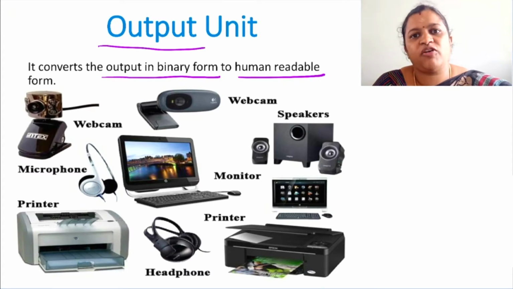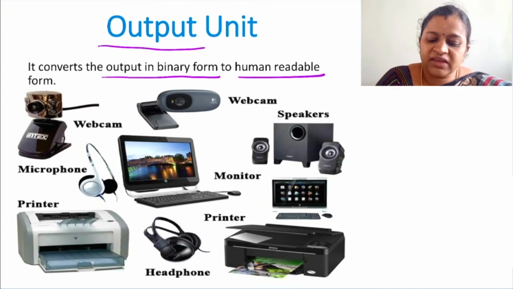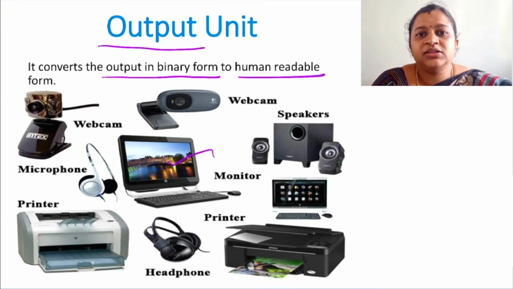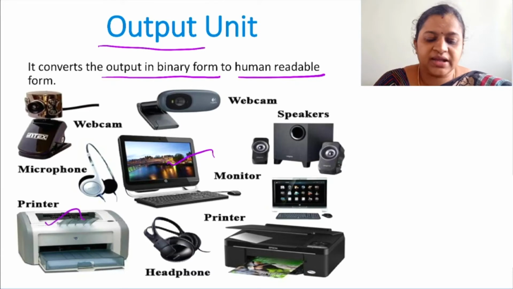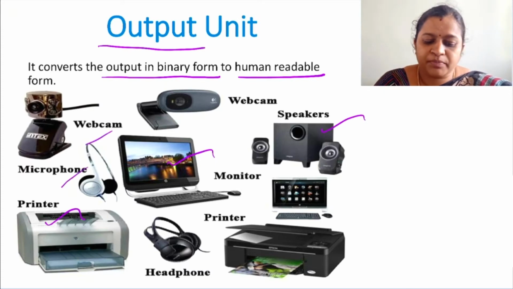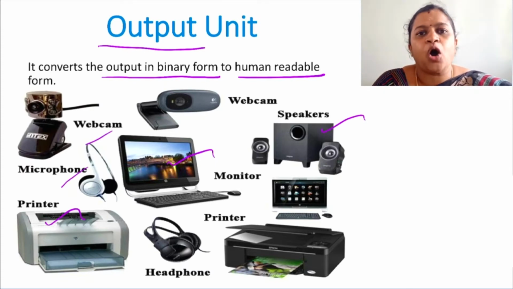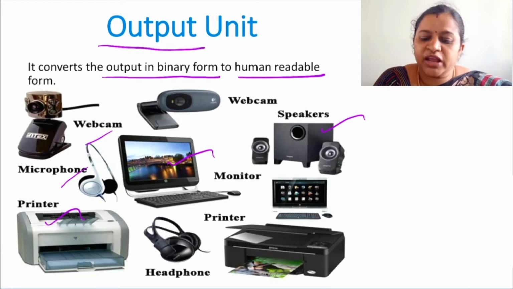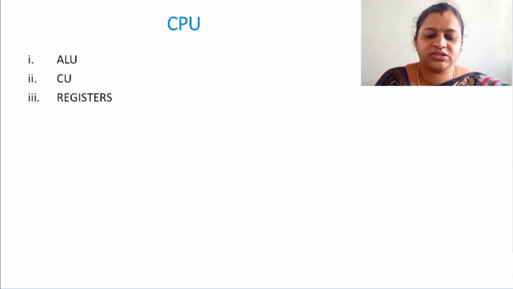So the output will be either in the form of printed text or in audio. So mainly we will use the monitor, the displaying unit, the printer, where the output will be in printed form, then speakers, audio form, webcam, microphones. All these are some output devices. So its main responsibility is to convert the output in binary form to human readable form. Yes, so this is all about the IO units, input unit as well as output unit.